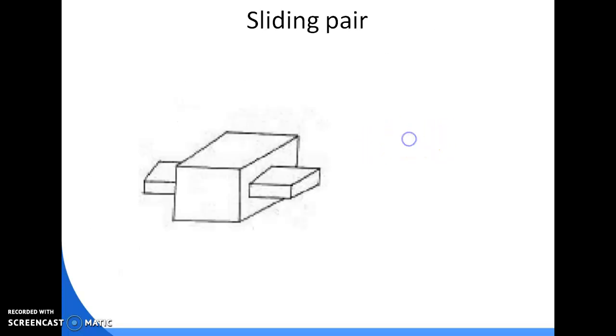So first we will see about the sliding pair. Here in this mechanism we can see two links, link 1 and link 2. When these two links form a pair, only sliding motion is possible between them. That means link 2 can only slide inside link 1. So this is a sliding pair.